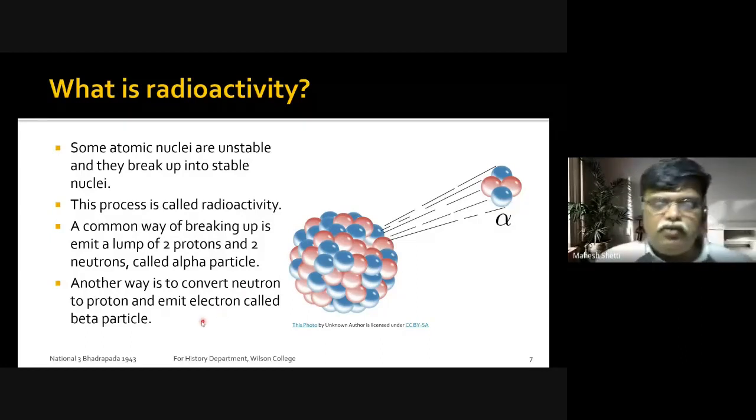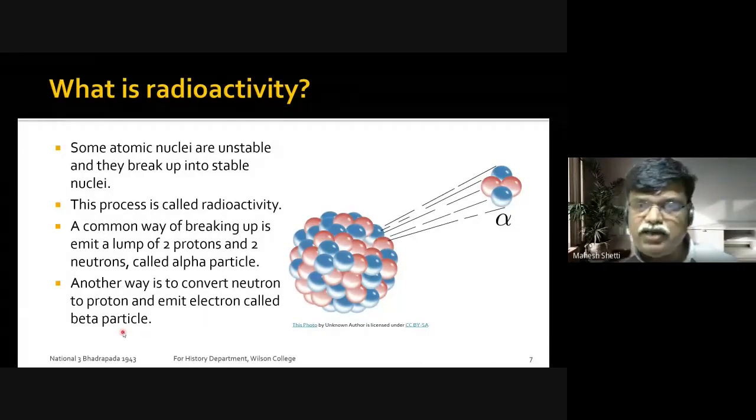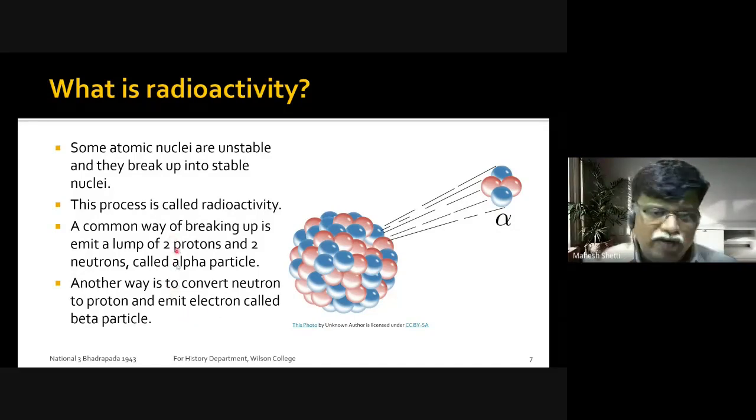So what you have is that it emits an electron, and that emitted electron generally has a very large speed, very close to the speed of light, which is about 3 lakh kilometer per second. With that high speed, the electron is thrown out, and that electron is called a beta particle. It has a very large amount of energy because it has a very large velocity. Though electrons are light in mass, just because of the very high speed, these beta particles can have a large amount of energy.